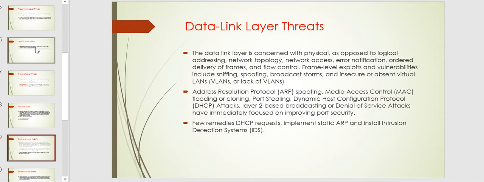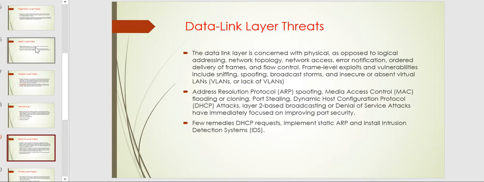Address Resolution Protocol, ARP, is one example of the data link layer threats we are going to discuss. Attackers spoof the ARP protocol by using the media access control (MAC) address. They try to adapt the MAC and increase the ARP protocol traffic, and according to that they make some threat to internal systems.